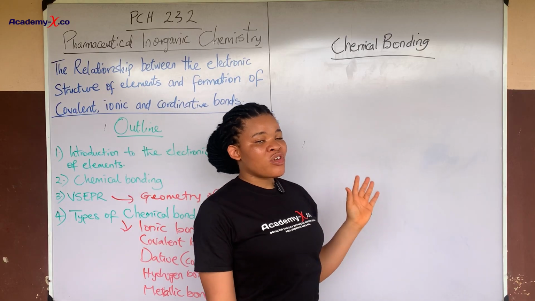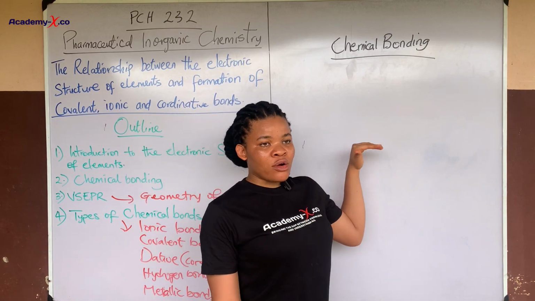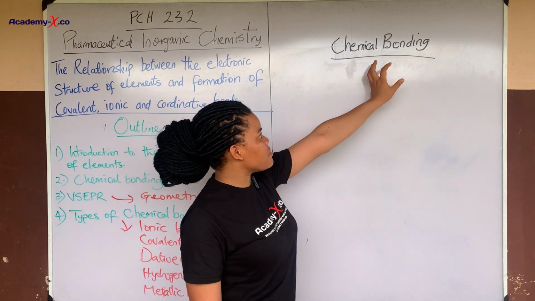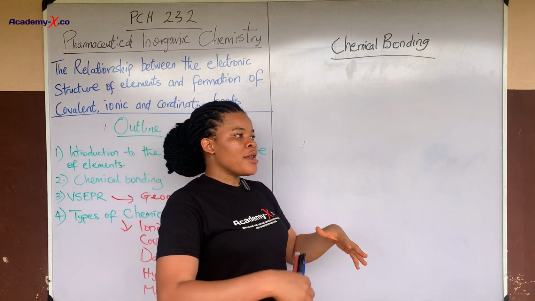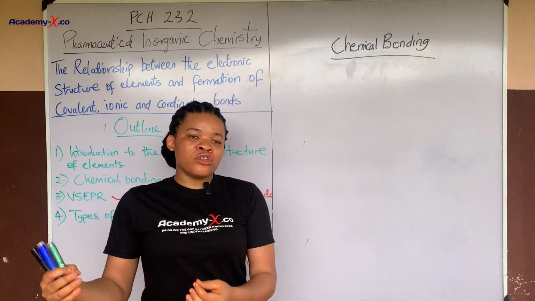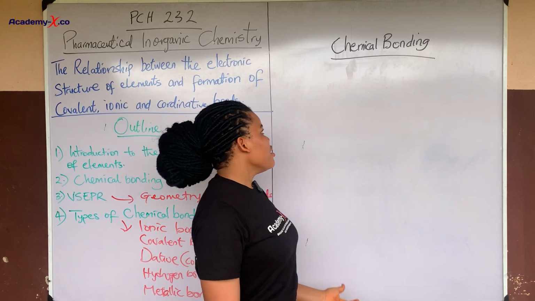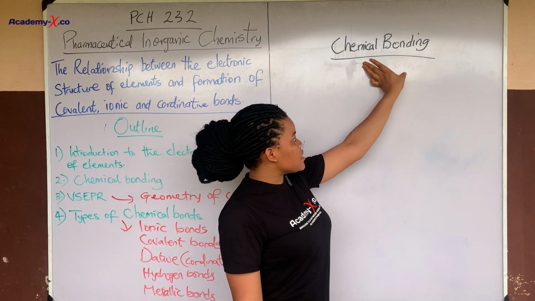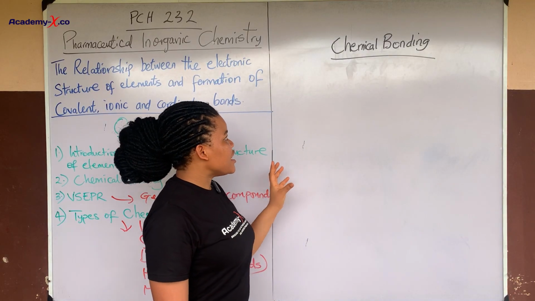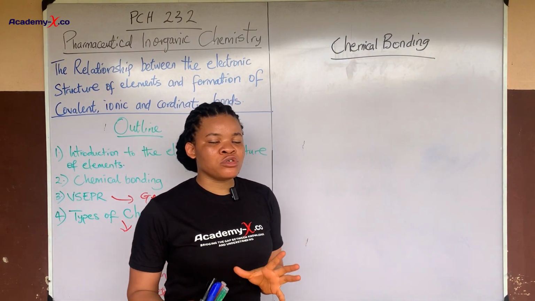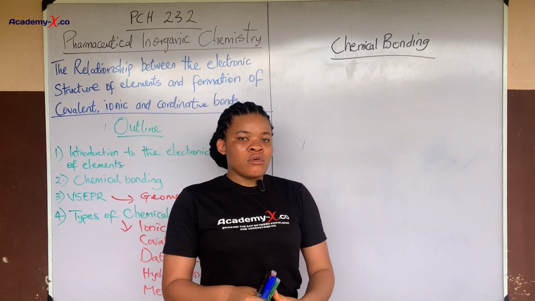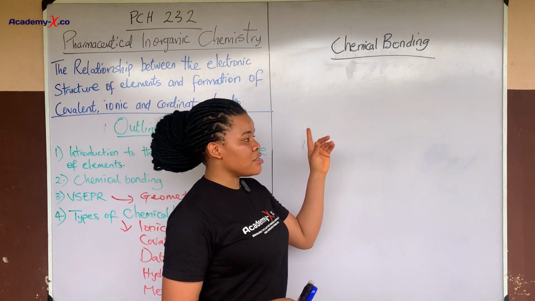Now bonding in chemistry happens at the molecular level, because it's from this bonding of atoms that we now get our compounds, that form part of the products we see in our everyday life today. So now without this interaction, there is not going to be stability. So the essence of this interaction is to ensure that the compound that is formed is stable, like to form a stable product. That is the essence of this.